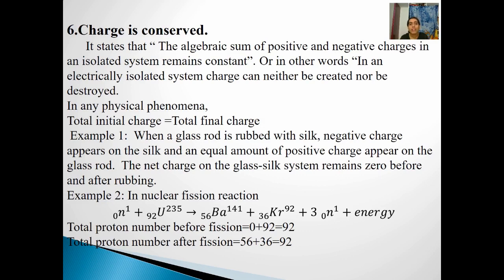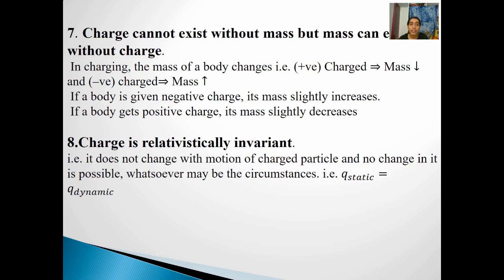Which means charge in any system will always remain constant. And the last properties are the charges. Whenever a body gets charged, the mass of the body will change, right? And whenever the body gets discharged, the mass of the body will also decrease, right? And the last characteristic is that charge is invariant. Irrespective of any frame of reference, the charge value will never change with respect to its motion. Whether it is at rest or in motion, the charge value will remain the same. So these are the important characteristics of electric charge.